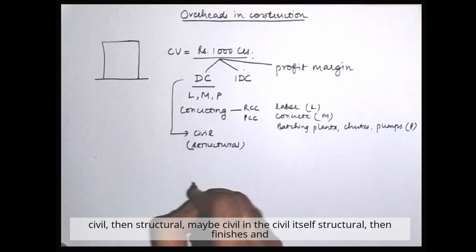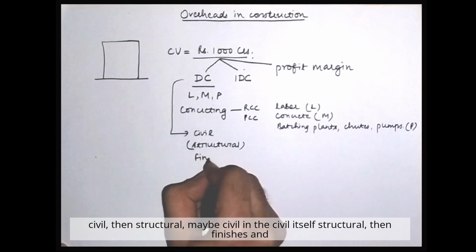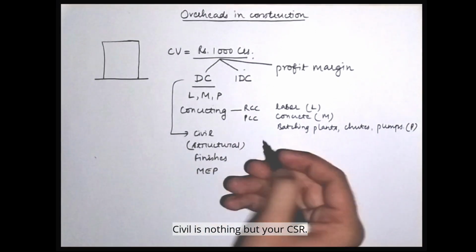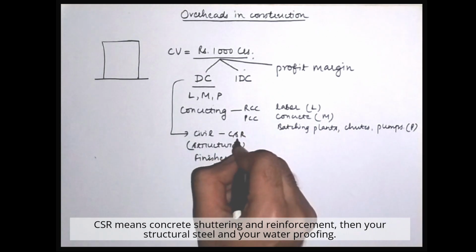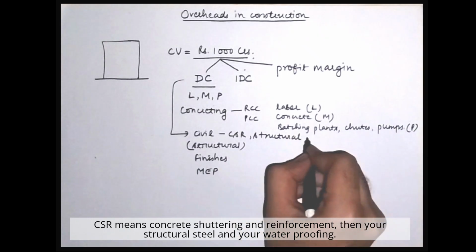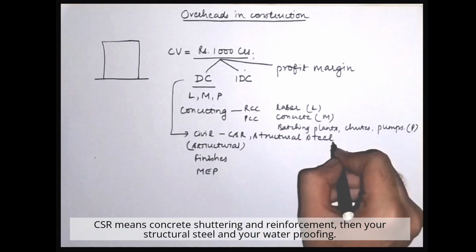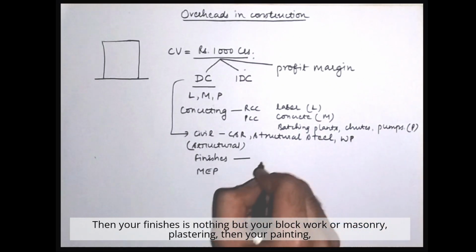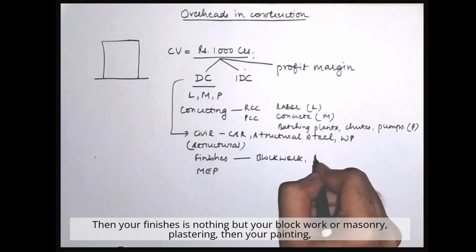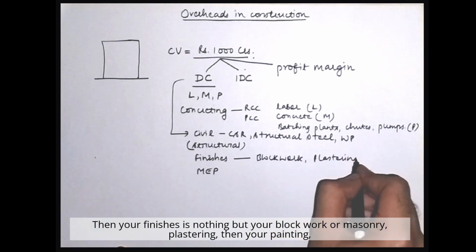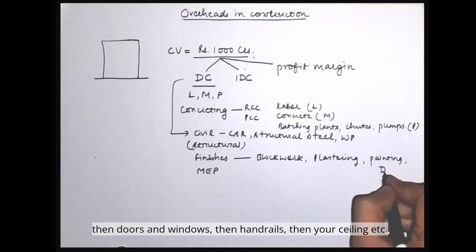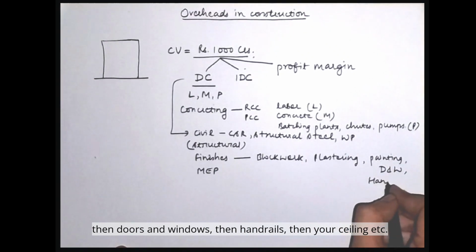civil, structural, finishes, and then MEP. Civil is nothing but your CSR. CSR means concrete, shuttering and reinforcement, then your structural steel, and your waterproofing. Then your finishes is nothing but your block work or masonry, plastering, then your painting, then doors and windows, then handrails,